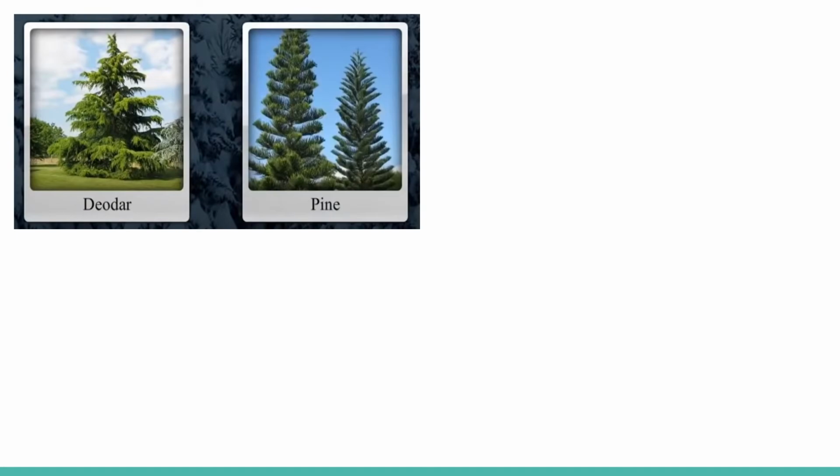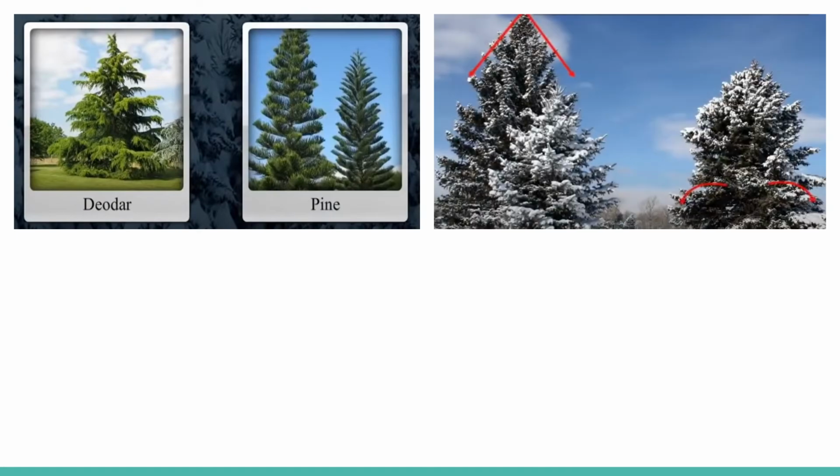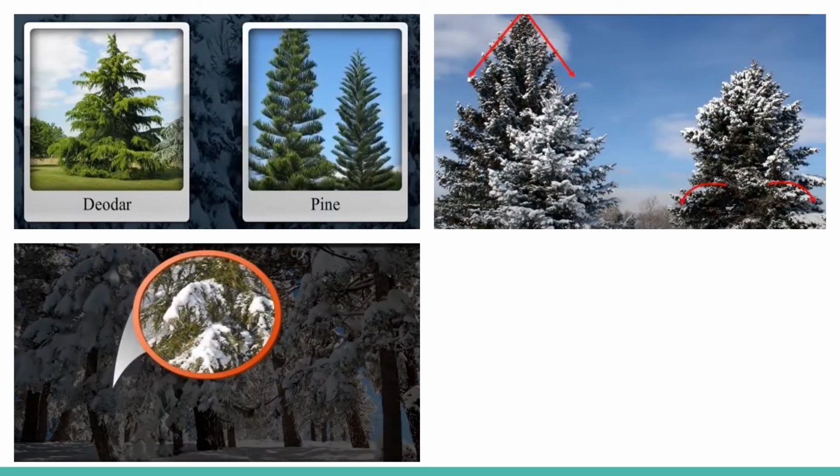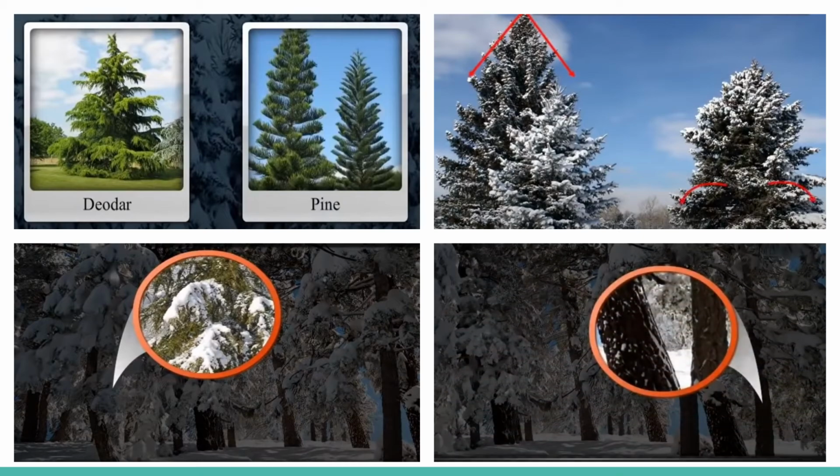These trees are conical in shape. Due to heavy rainfall and extreme cold in these regions, their sloping, conical shape prevents the snow from accumulating on the tree, and the thick bark helps the tree to withstand the cold.